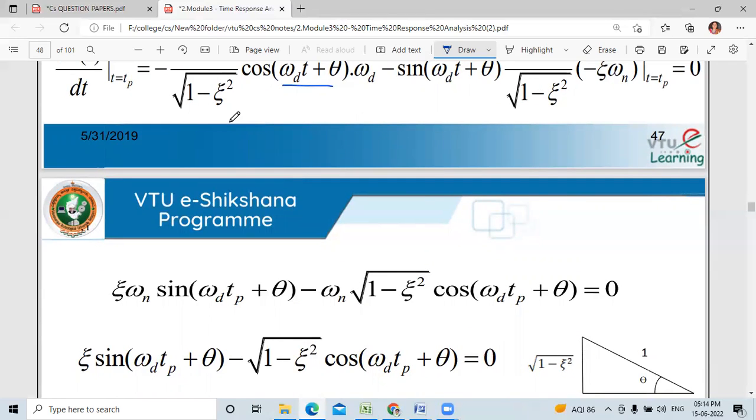Minus into minus will become positive, and that is why they have written it at the starting. Instead of writing omega d, they have just substituted omega n square root of 1 minus zeta square.